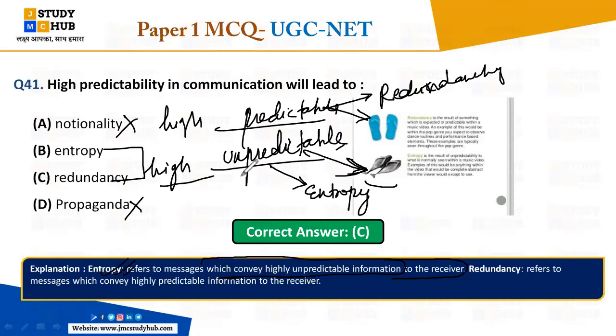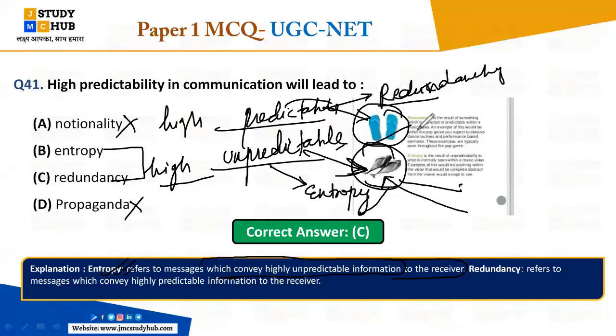When there is highly unpredictable information, that will be entropy, okay? Everybody, please focus on the slippers, right? That is entropy. Entropy means unpredictable. You have never predicted this slipper. This is unpredictable. It means this is entropy, right? So when there is predictable, that is redundancy.